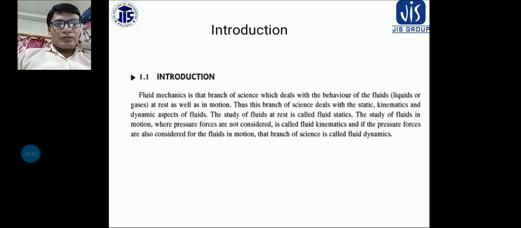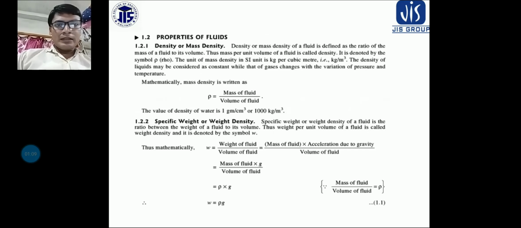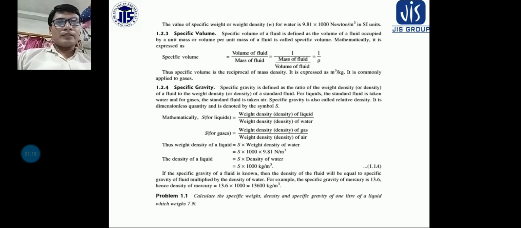You know that last class we discussed some introduction part. What is fluid? What is the definition of fluid? What is fluid mechanics? What are the different types of study like fluid statics, fluid kinematics, fluid dynamics? We also discussed some properties of the fluid like density, specific weight or weight density, and specific volume. Specific volume is the volume of the fluid per mass of the fluid, that is 1 by rho, the reciprocal of density. The unit is meter cube per kg.